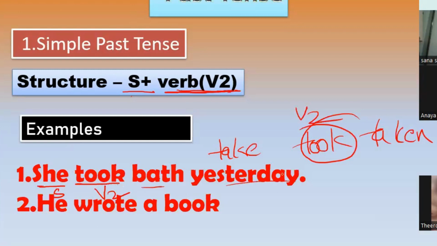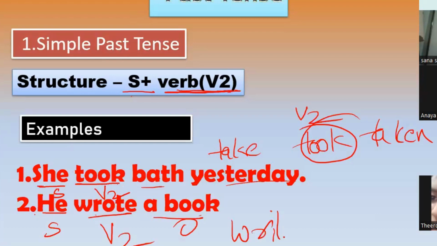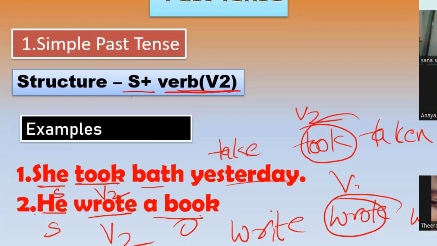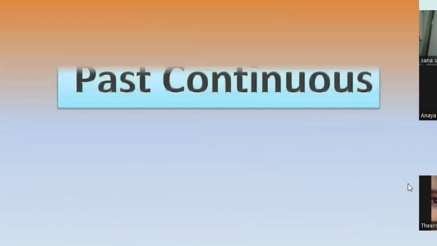She took bath yesterday. Now in the next example, he wrote a book. He is the subject, V2, and this is the object. Write, wrote, and written. So what is the second form of verb? It is wrote, V2. Is it clear? Now let's move to the next one.